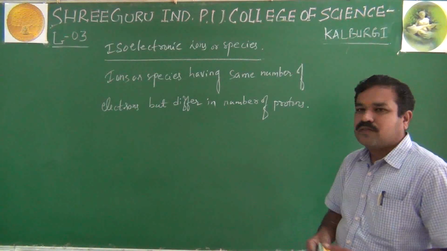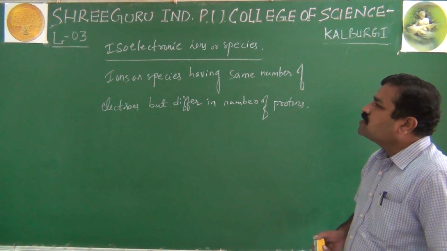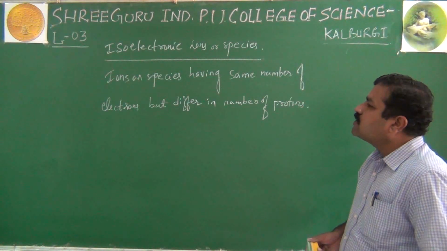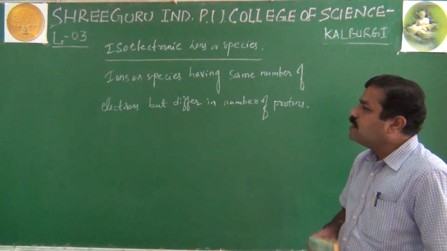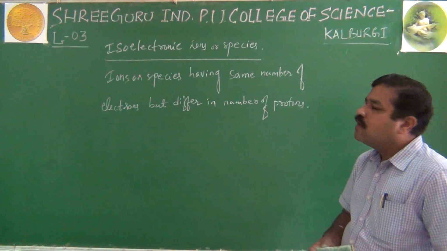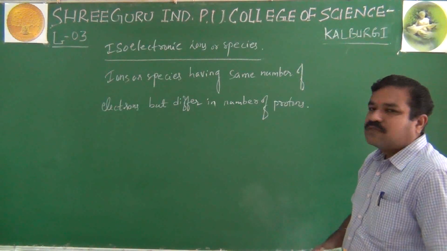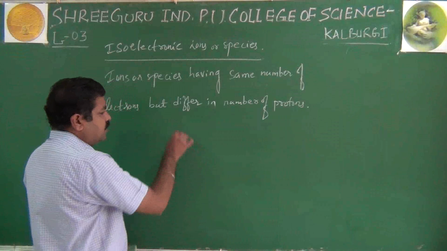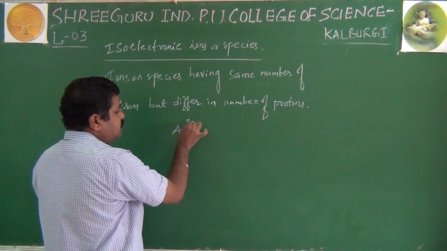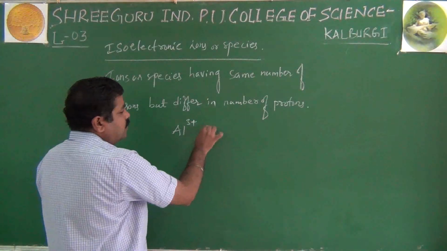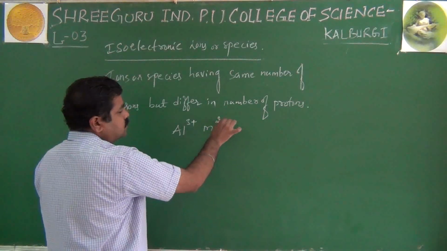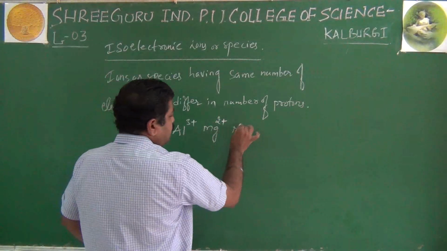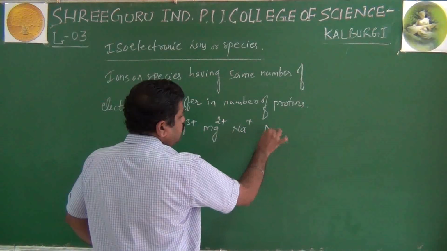These are called isoelectronic ions or species, because sometimes they are neutral molecules also. That's why we tell them as ions. For example, if you take cations like Al3+, Mg2+, Na+, and neon.